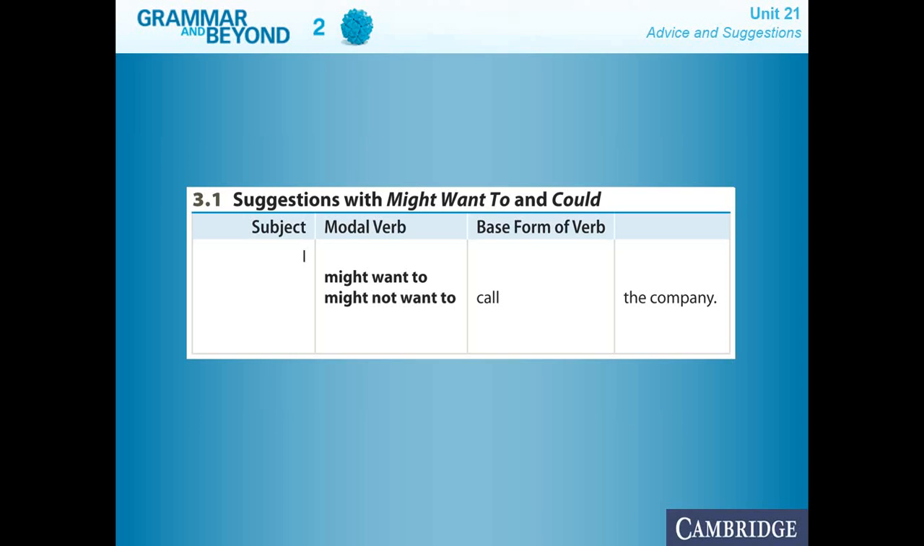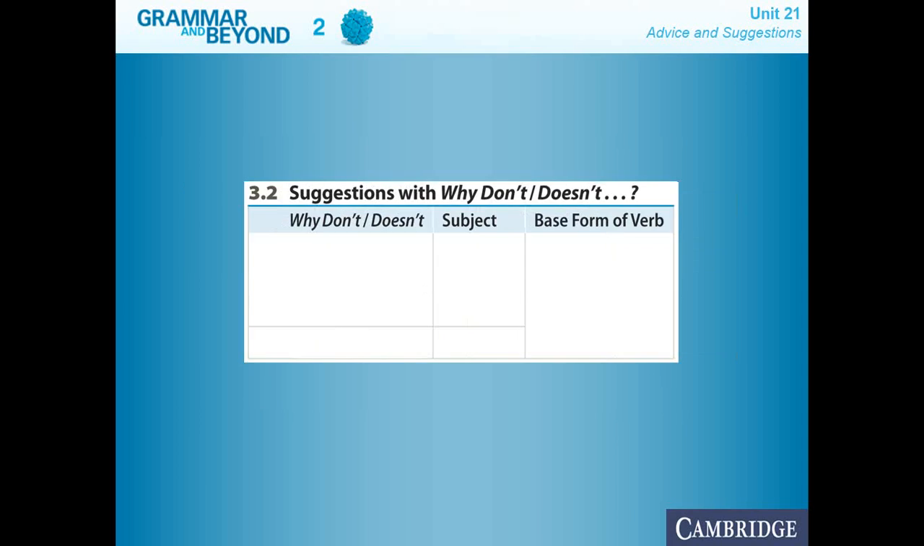You see over there that in the negative form, we're going to have the particle not after the modal verb might. So in this case, that is the pattern that we should follow. I could call the company. You're talking about the possibility. We have seen many times how you can use could to talk about possibilities. So, I could call the company. And we can use it as well with the plethora of subjects that we have in the English form.